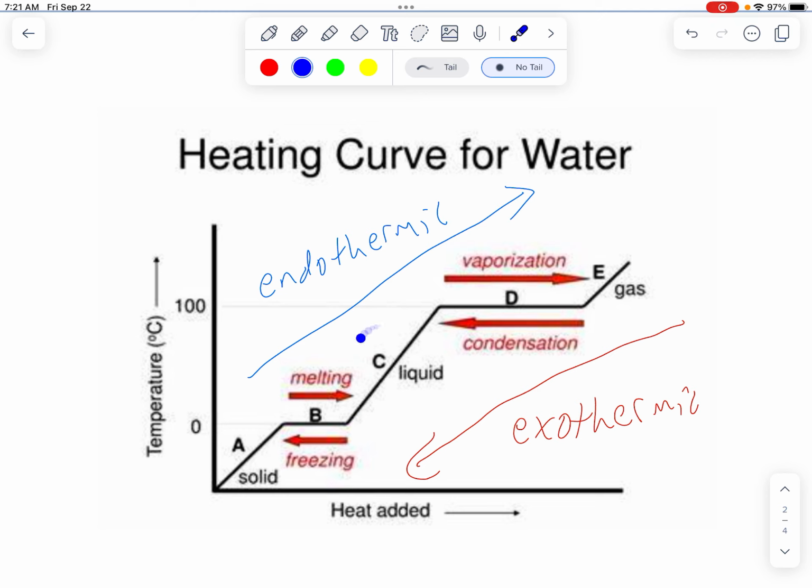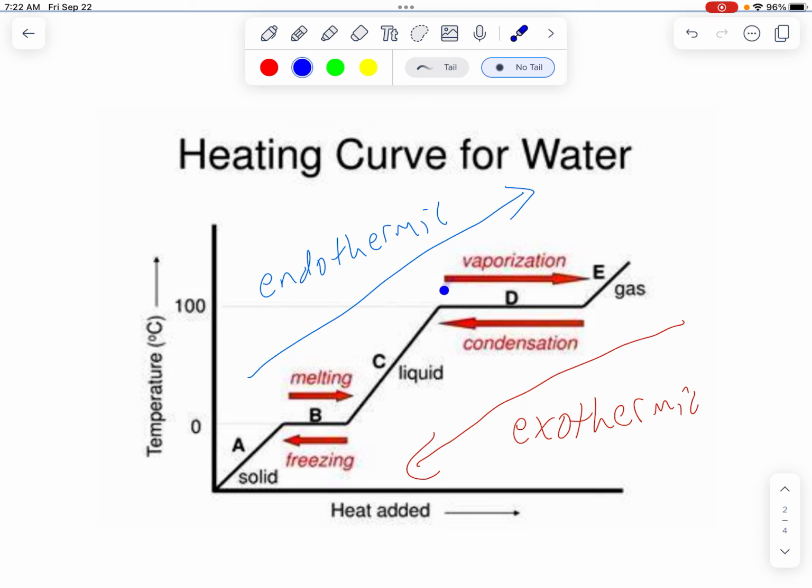And so for this whole phase here, we have a liquid, and it just goes up and up and up. Once it gets to this spot here, we notice that it flattens out again. And then we notice that it's vaporizing here, it's switching. So it's a mix of liquid and gas here, which we call boiling. And if we look here for water, that boiling happens at 100 degrees. So that would be called the boiling point. And then notice the temperature here again. Is the temperature going up or down? No is the answer. It's staying the same. So water that's boiling will stay at 100 degrees until it completely goes into a gas, and then you can start raising the temperature.